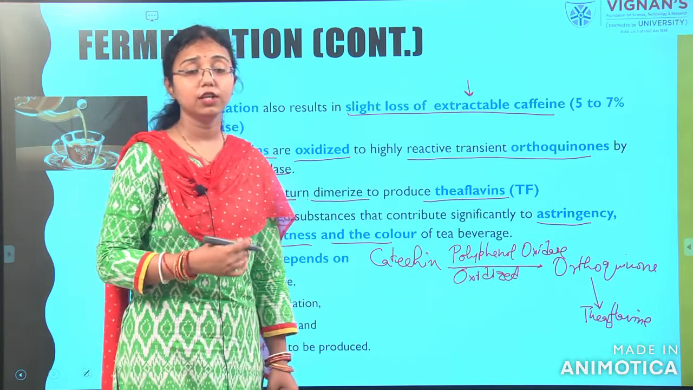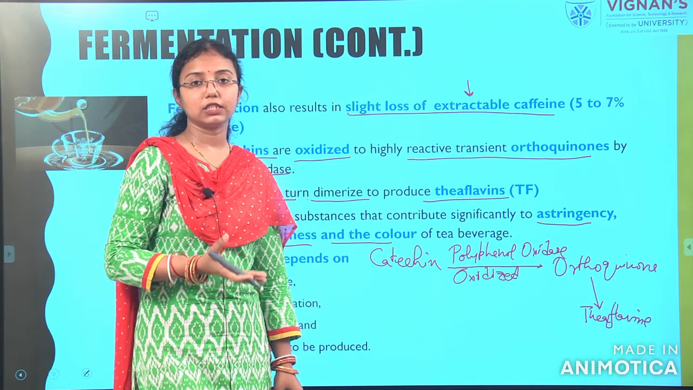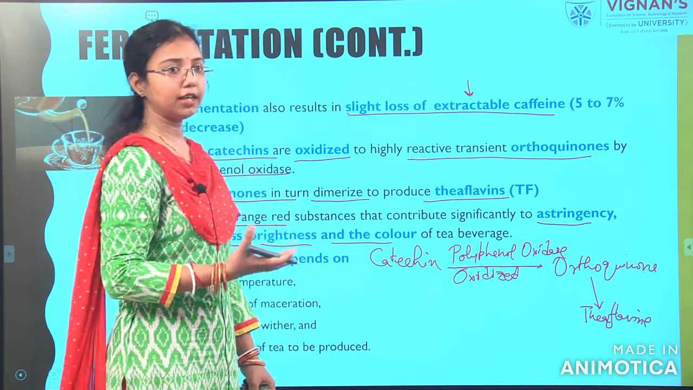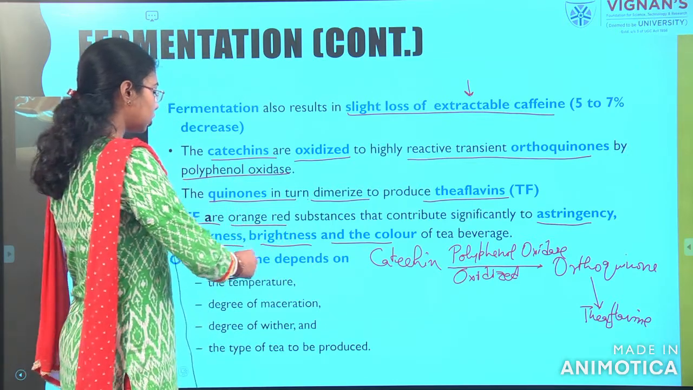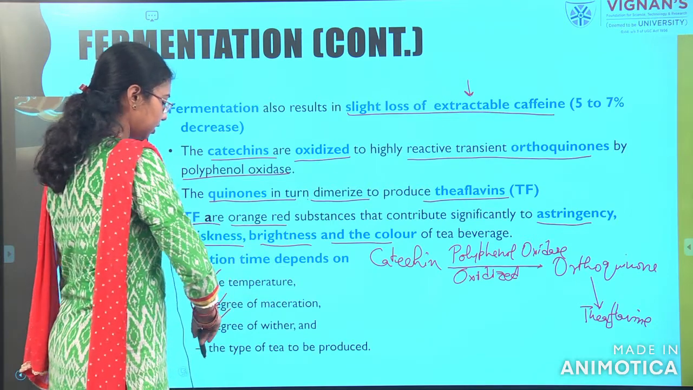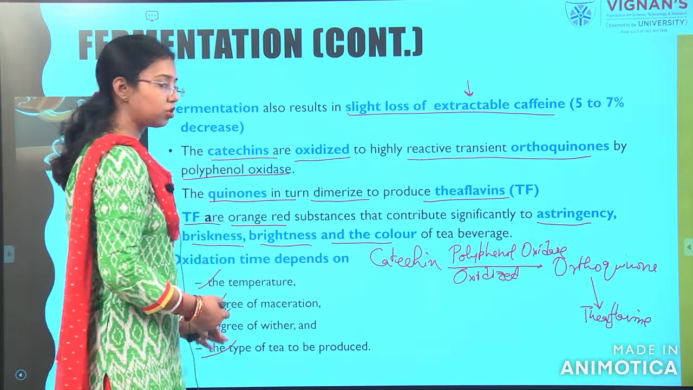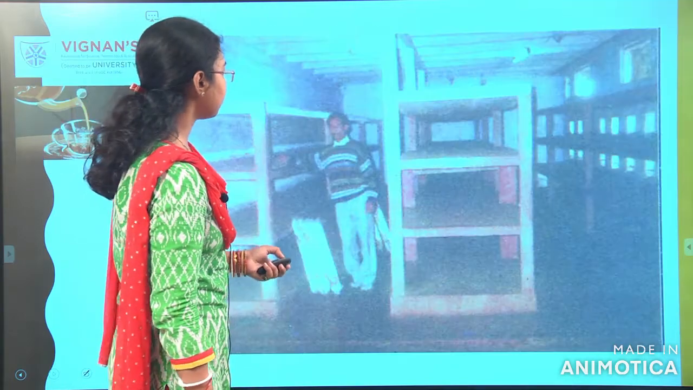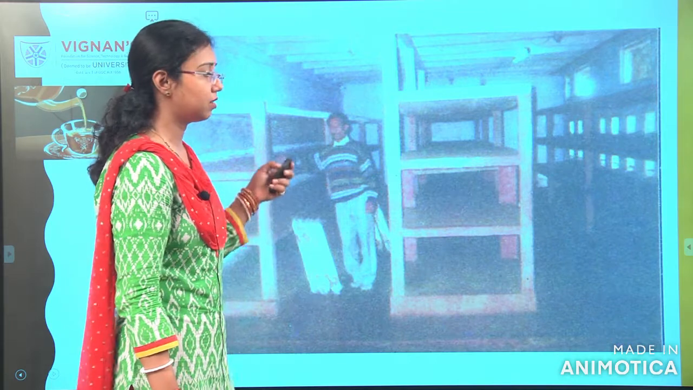Before, we saw that the polyphenols or the flavonols, catechins, are responsible for the aroma. Now, we are coming to the color and astringency. So, what are the oxidation parameters? The oxidation depends on the time, the temperature, degree of maceration, degree of withering and the type of tea to be produced. So, these are the dependent parameters for the oxidation process. Here, in the figure, you can see how they do the fermentation: they will keep it in racks.